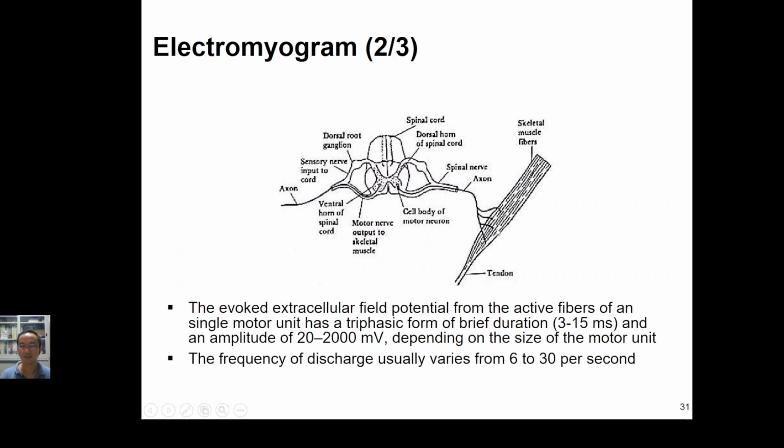Okay, so normally, if you still remember the pulse width of the action potential, the pulse width of the action potential signal of the skeletal muscle is around 3 to 5 milliseconds, but its amplitude is quite high because normally we will have a lot of muscle layers. So normally the amplitude will range from 20 up to 2,000 millivolts. Normally the frequency of the discharge will vary from 6 to 30 times per second.